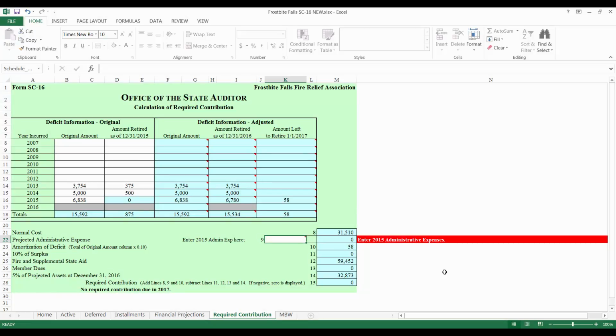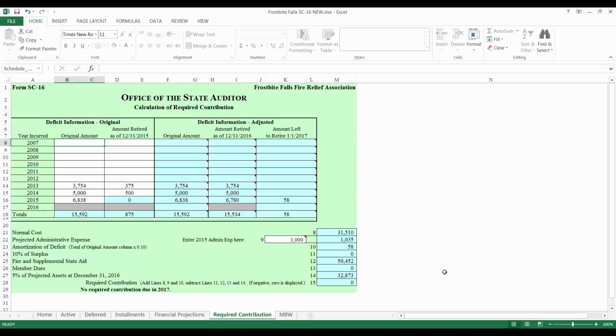Next, enter the total special fund administrative expense for the prior year on line 9. This amount will be found on the Financial Information tab of the prior year fire form. Copy the number into this cell exactly as it appears on the prior year fire form. For example, Frostbite Falls spent exactly $1,000 in administrative expenses in the prior year, so I will enter that number here. The form will automatically calculate the rest of the cells on this page.